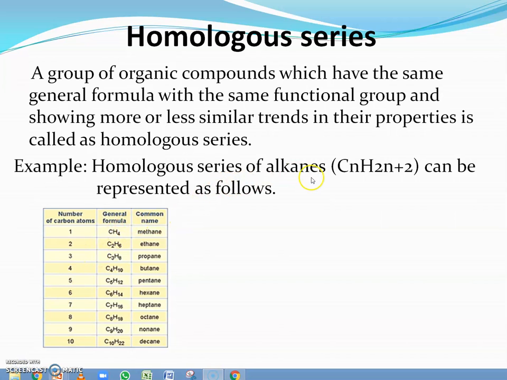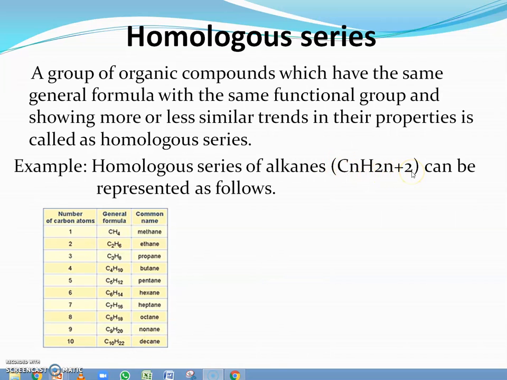The homologous series of alkanes, which have a general formula CnH2n+2, can be represented as follows. In this table, you can see the number of carbon atoms, general formula, and common name. When the number of carbon atoms is 1, the common name is methane. So from methane to decane, all these members can be derived by using a formula